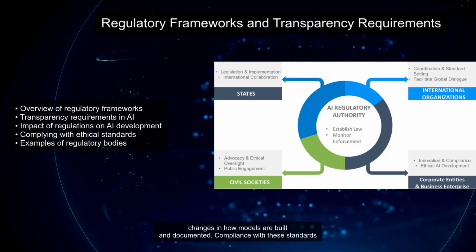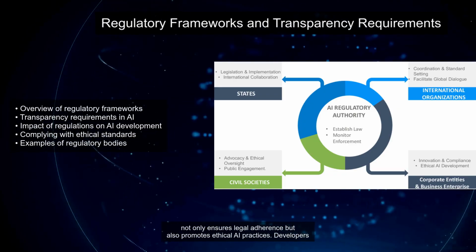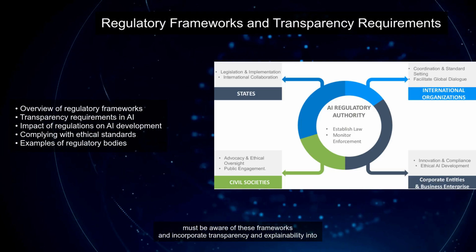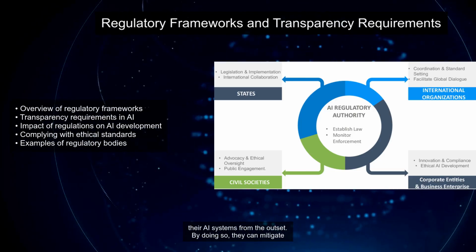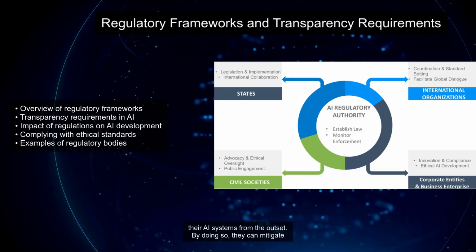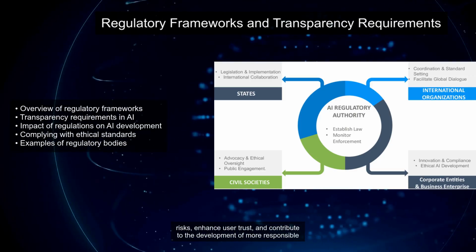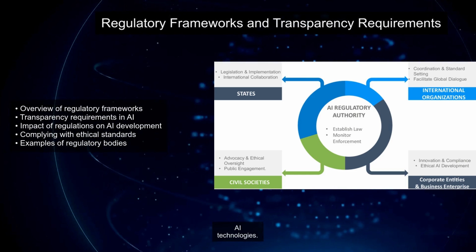These regulations impact AI development by necessitating changes in how models are built and documented. Compliance with these standards not only ensures legal adherence but also promotes ethical AI practices. Developers must be aware of these frameworks and incorporate transparency and explainability into their AI systems from the outset. By doing so, they can mitigate risks, enhance user trust, and contribute to the development of more responsible AI technologies.